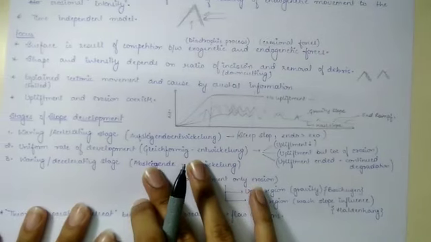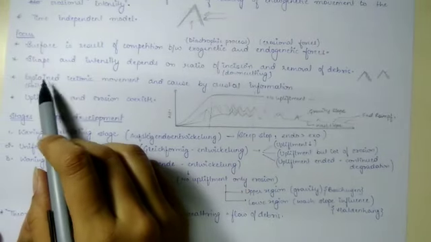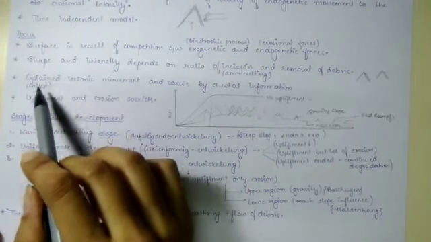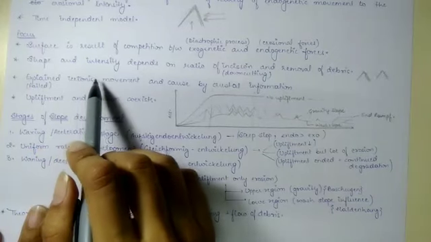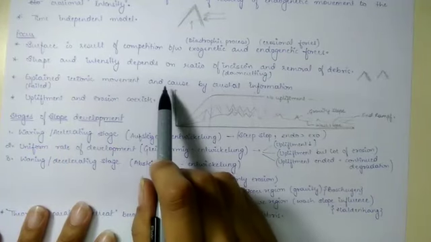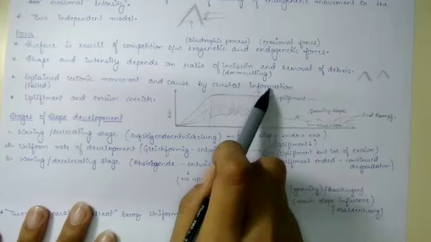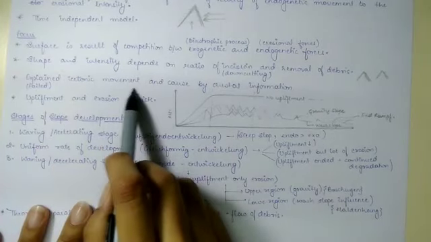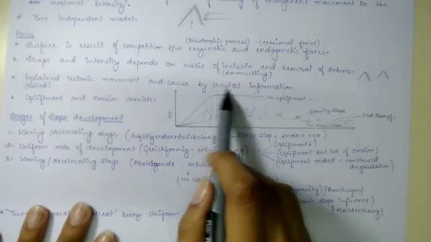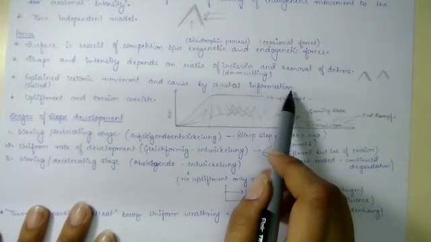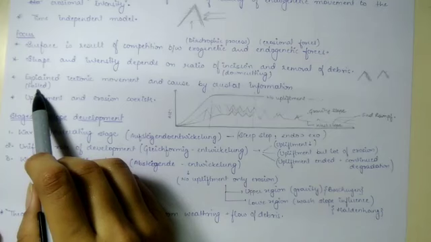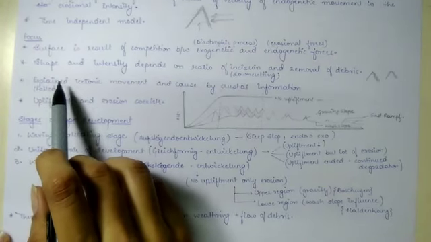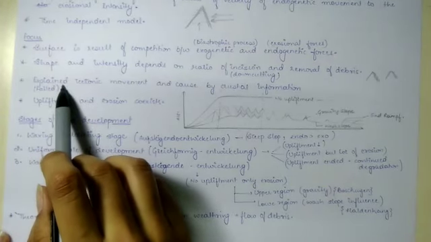Next is, Penck said that he could explain plate tectonic movement, which is caused by crustal deformation. Okay, but he failed to explain it, which is the major drawback or the major demerit of his theory.